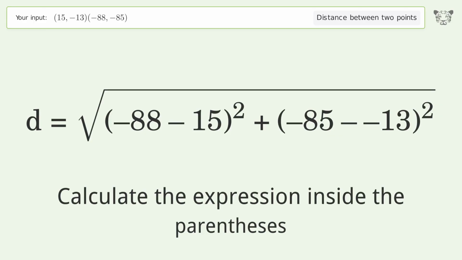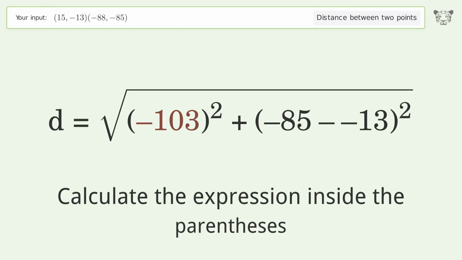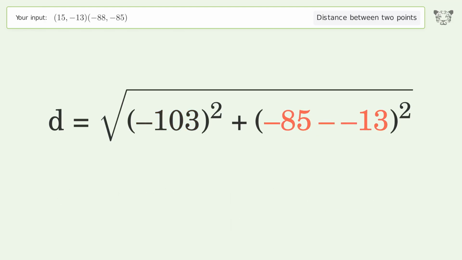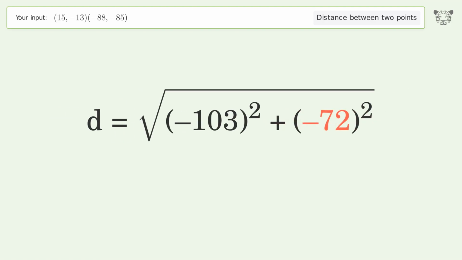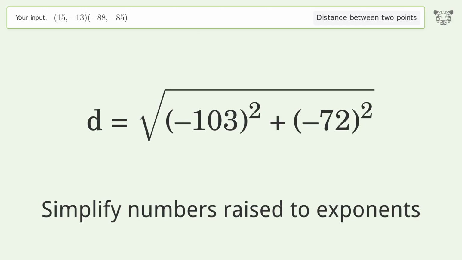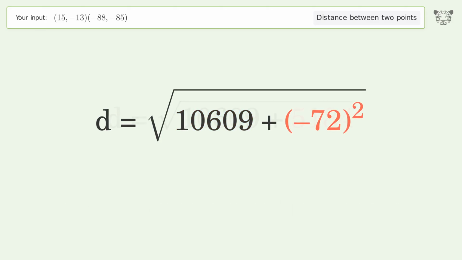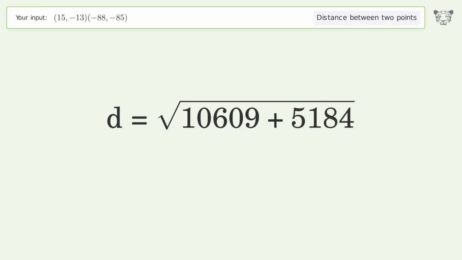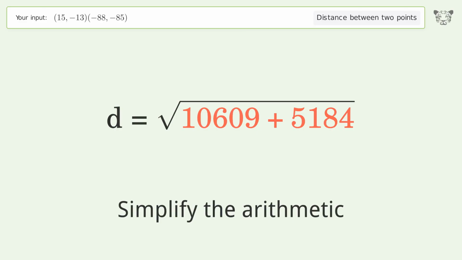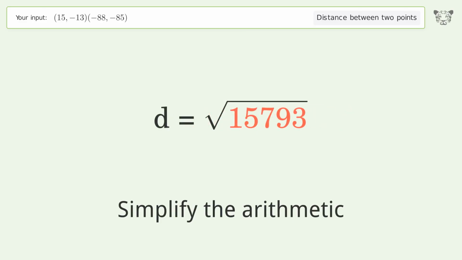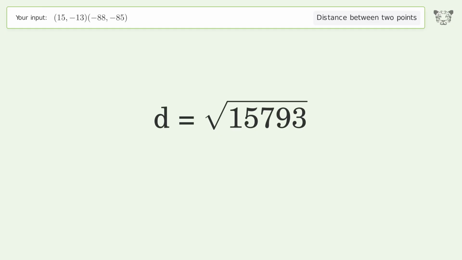Calculate the expression inside the parentheses. Simplify numbers raised to exponents. Simplify the arithmetic. And so the distance between the 2 points is the square root of 15,793, or 125.67.